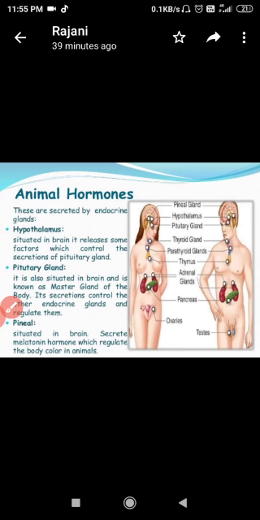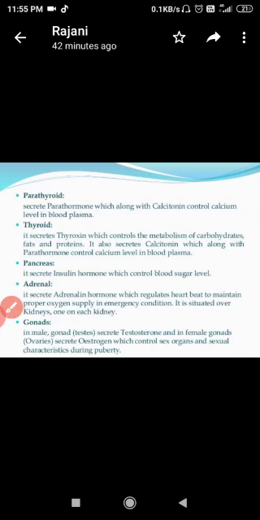Okay. Now move to the next slide. The next gland name is parathyroid.